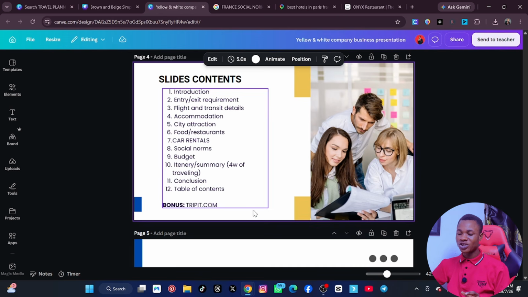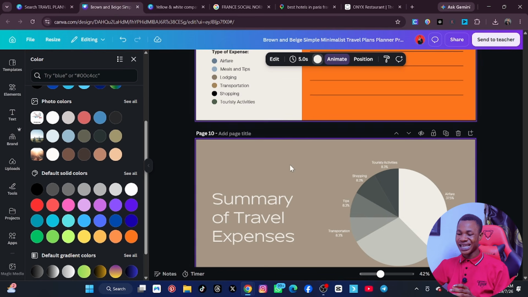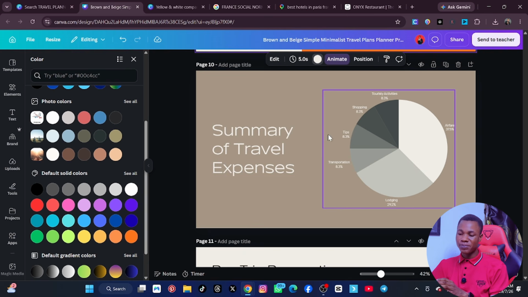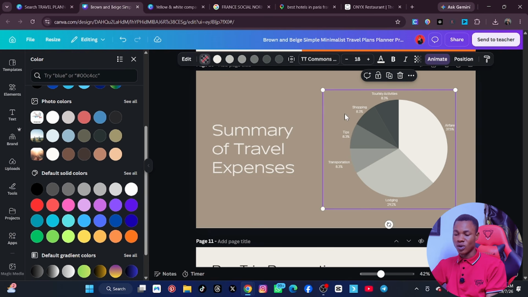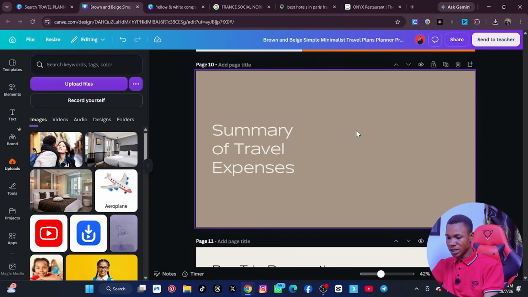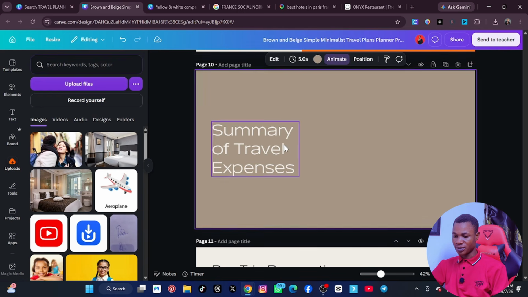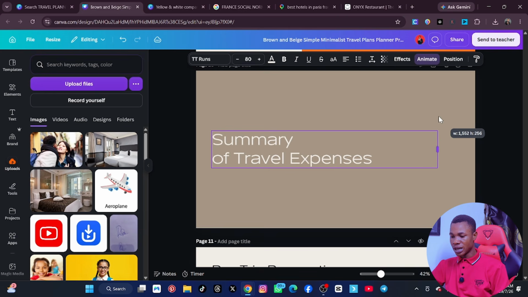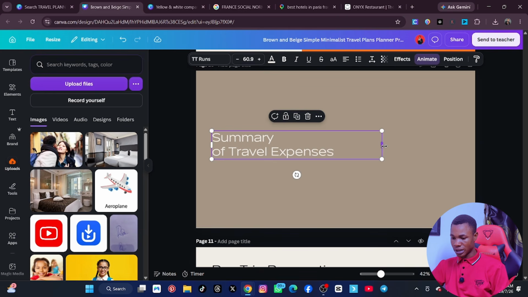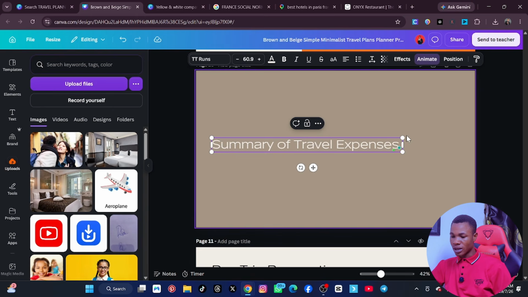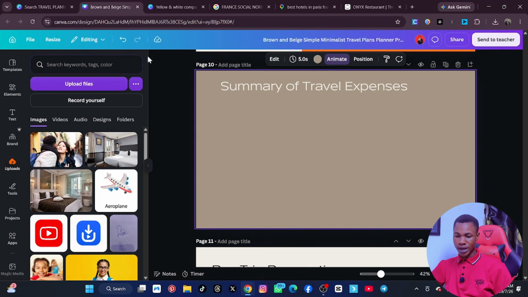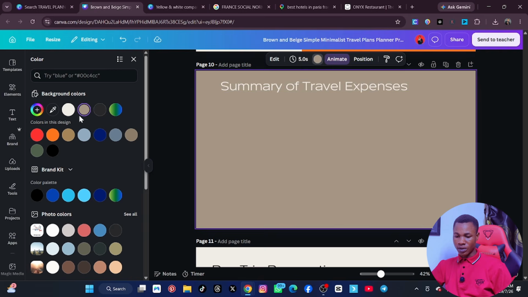Now you need to actually give a separate page. Look at the summary. A separate page. If you don't know how to use this one, you might research on YouTube to see how to convert your data to the pie chart or another. But if you don't know this, please, if I was the one, I will even delete it. I'll delete it, and then here I'll just put summary of travel expenses, and then I'll just increase it. All right, and then I'll just do less and then increase it again. Sorry, this is supposed to be in one line, so let me click on space. All right, so I'll just take it here, and then I want this space to be white actually, so I'll click on this, and then I'll click on white.